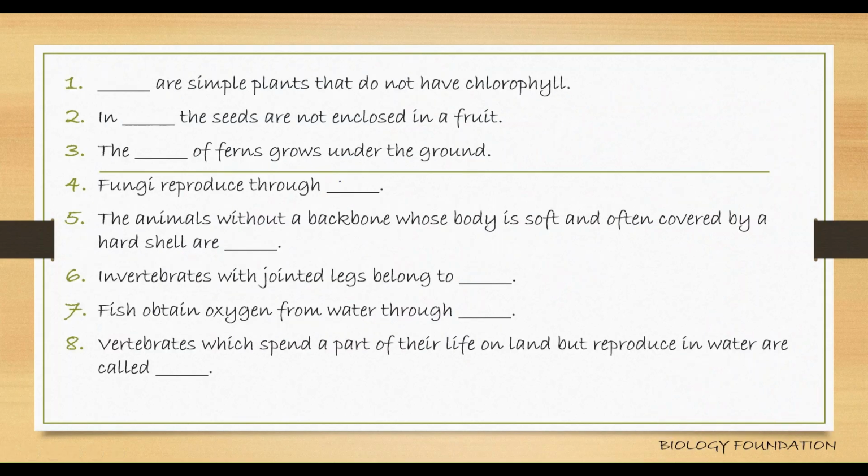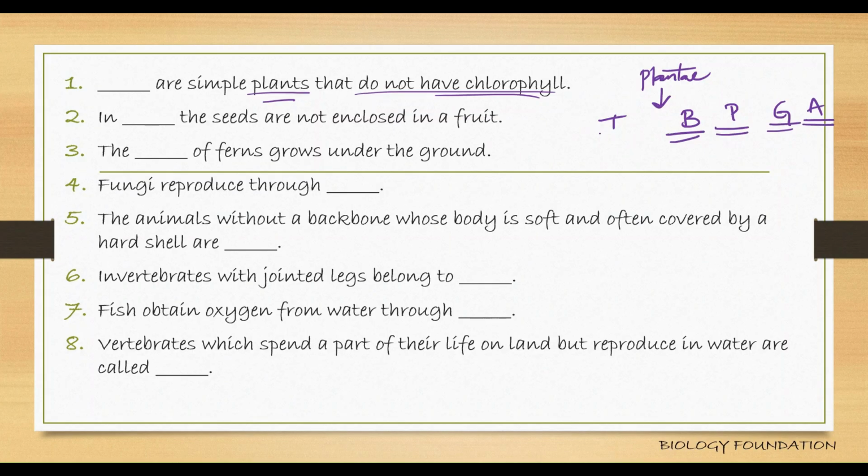Clear? Dash are simple plants that do not have chlorophyll in them. These are plants that do not have chlorophyll. If you see under plantae, we have classified thallophytes, bryophytes, pteridophytes, gymnosperms, angiosperms, right? Angiosperms have chlorophyll, gymnosperms have chlorophyll, pteridophytes have chlorophyll, bryophytes have chlorophyll. In thallophytes, we have bacteria, algae, fungi. Fungi, they do not have any chlorophyll at all. Bacteria, some might have.